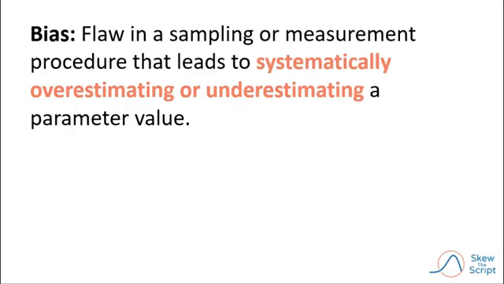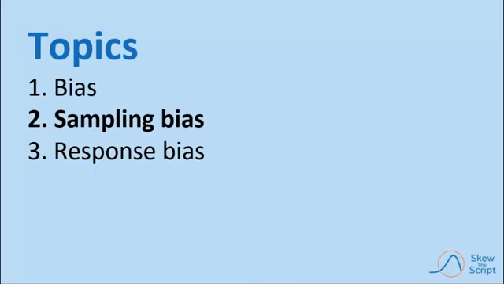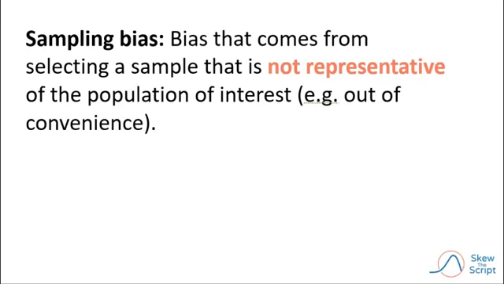Bias is a flaw in a sampling or measurement procedure that leads to systematically over or underestimating a parameter value. It's important to pay attention to bias because it can lead to unreliable or even wrong conclusions. The key to eliminating bias is to sample randomly from the whole population of interest. To dive a bit more into what bias is and how to avoid it, we're going to describe several types of bias, starting with sampling bias.